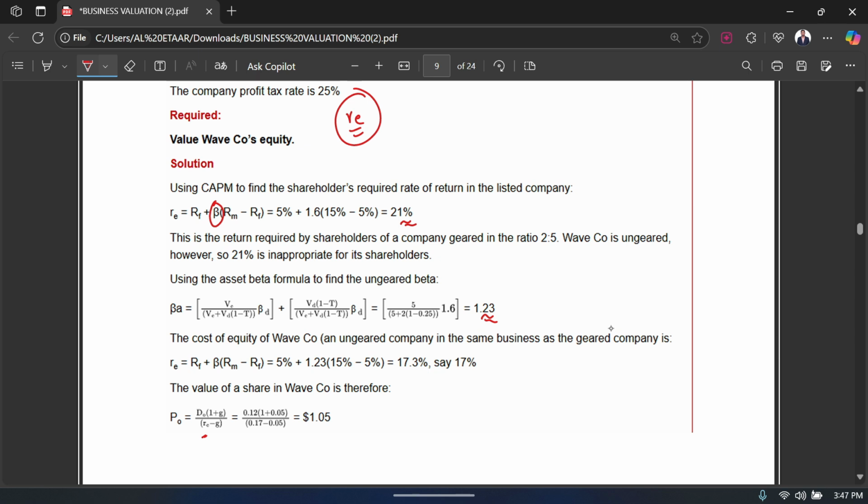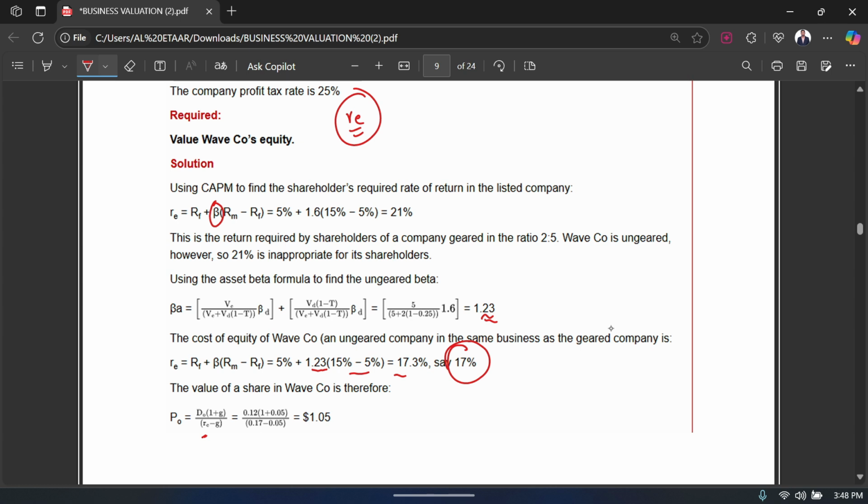So that means your beta asset would be equal to your beta equity in this particular example. That's exactly what we have done. We have just kept our beta asset as 1.23, as you can see, and we got our RE as 17%. Okay, so these are the steps you have to follow to get your RE.